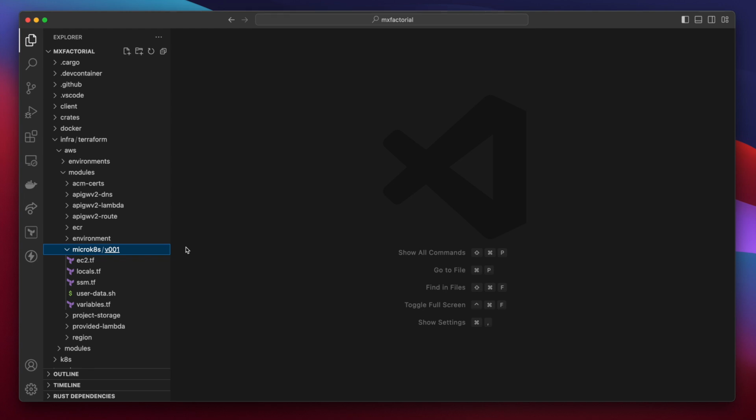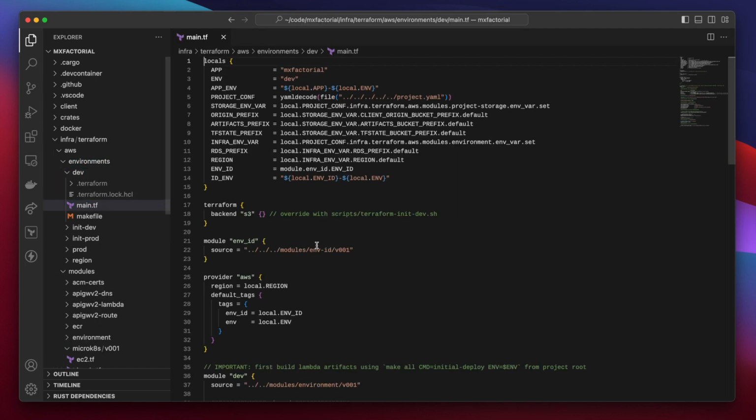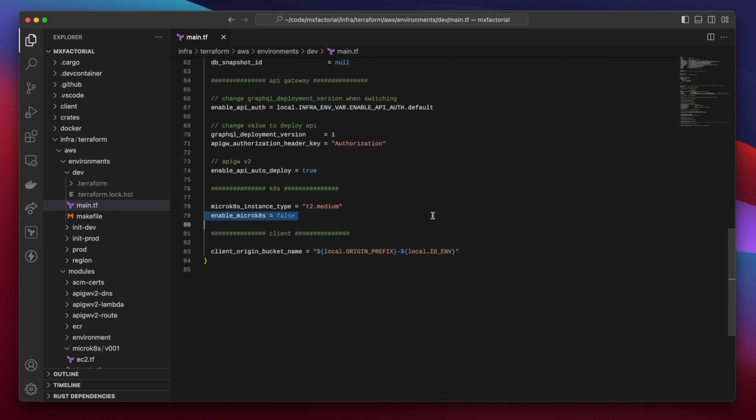We're not using EKS to demo 3 Kubernetes services. That's too complicated and adds an unnecessary expense. So we'll stick to micro-K8s. Let's add this module to our dev environment. Open the neighboring environments directory under AWS, dev, and main.tf. Scroll down to the Enable micro-K8s variable assignment and switch it to true.